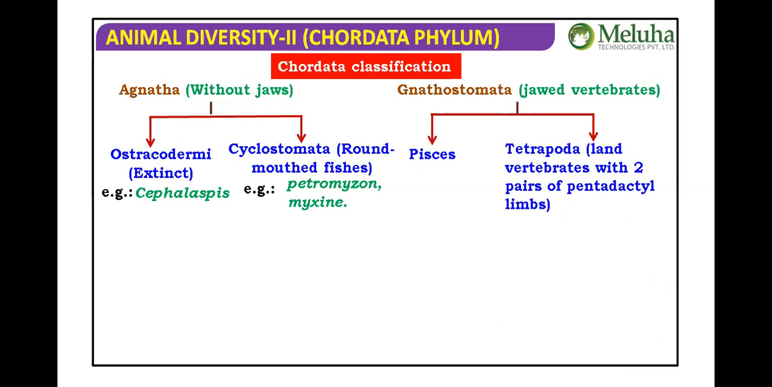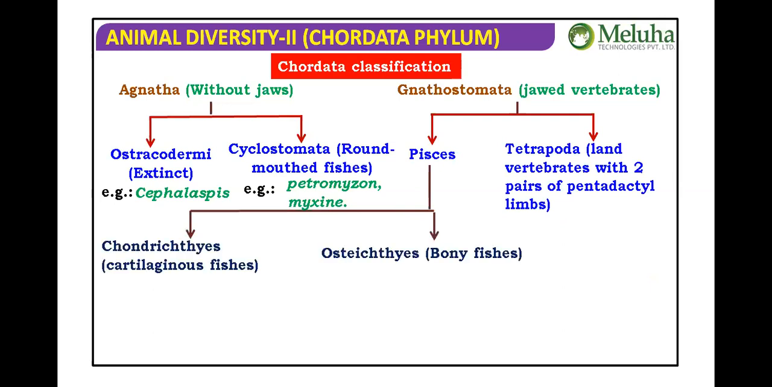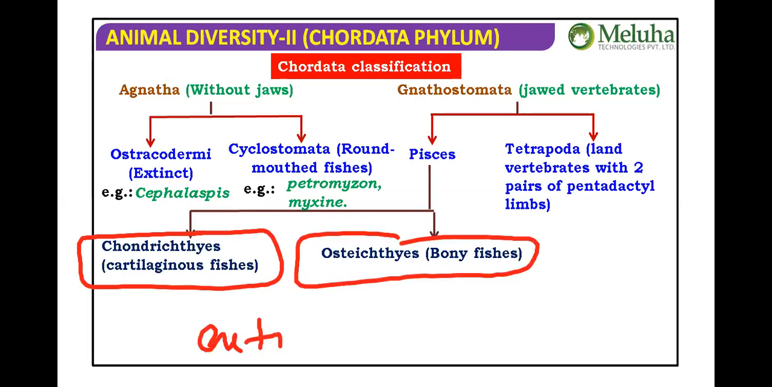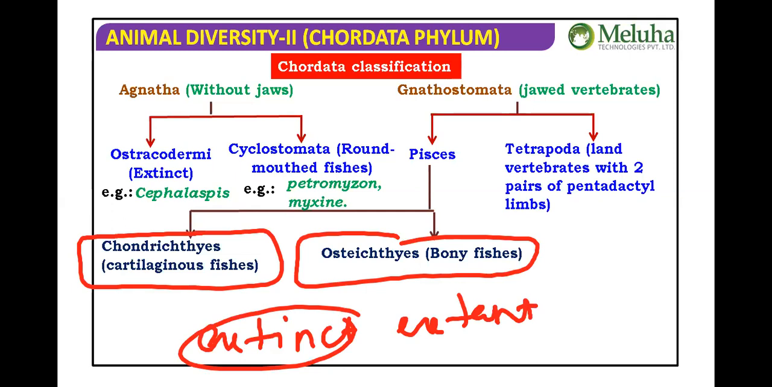Pisces includes Placodermi, Chondrichthyes, and Osteichthyes. Placodermi are the extinct fishes. Chondrichthyes and Osteichthyes are the extant fishes. We see the difference between extinct and extant in the invertebrate phyla also. Extinct means gone; millions of years before they used to live, but now their existence is not seen. Extant means living forms, like humans.